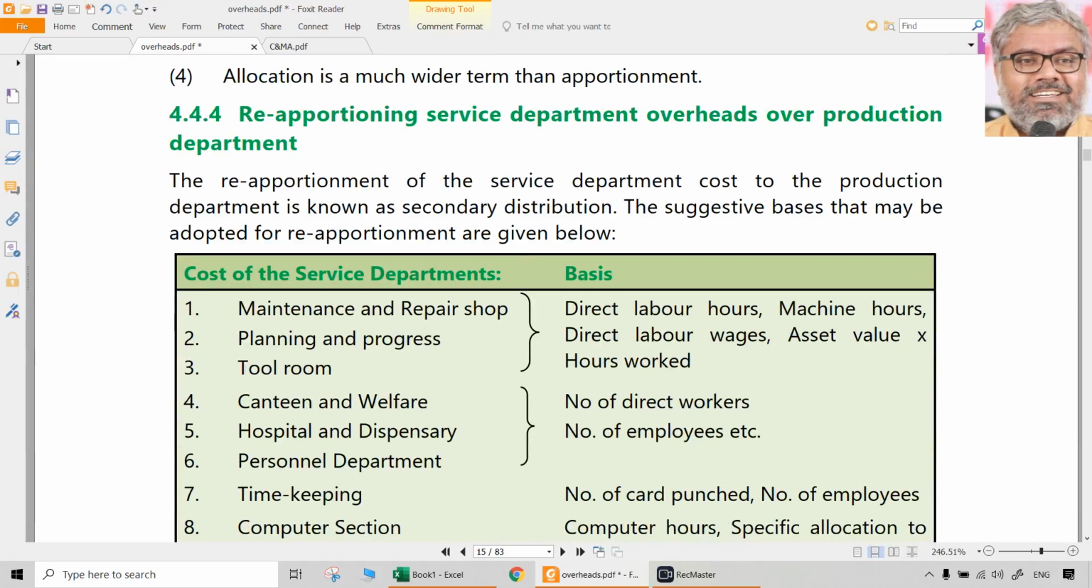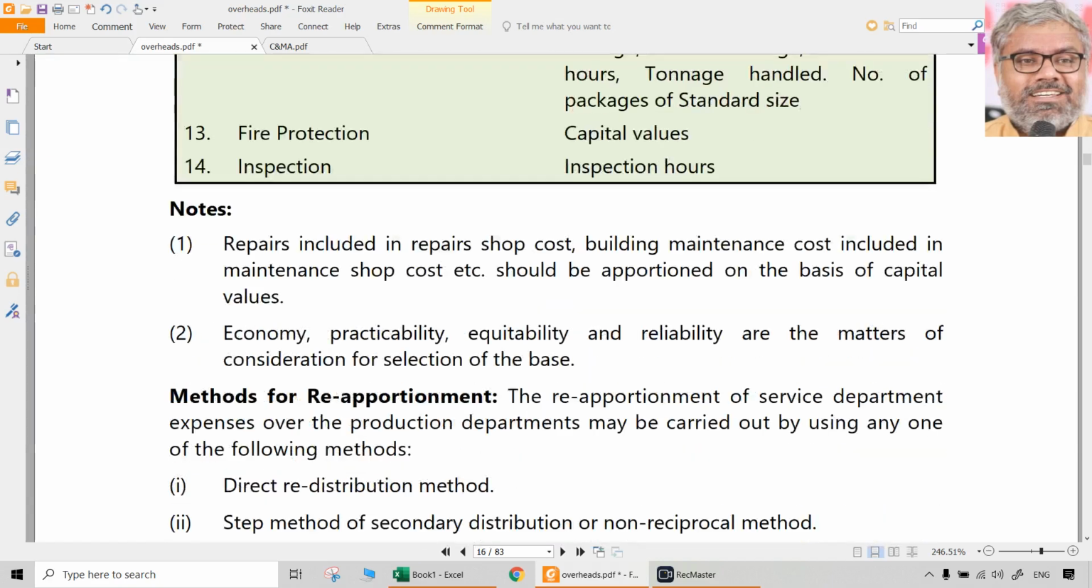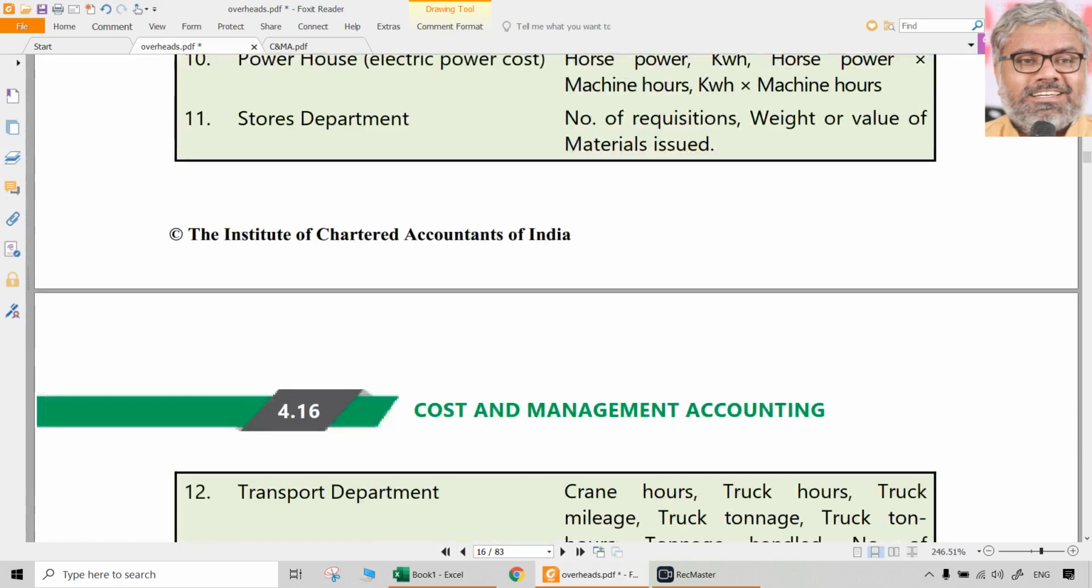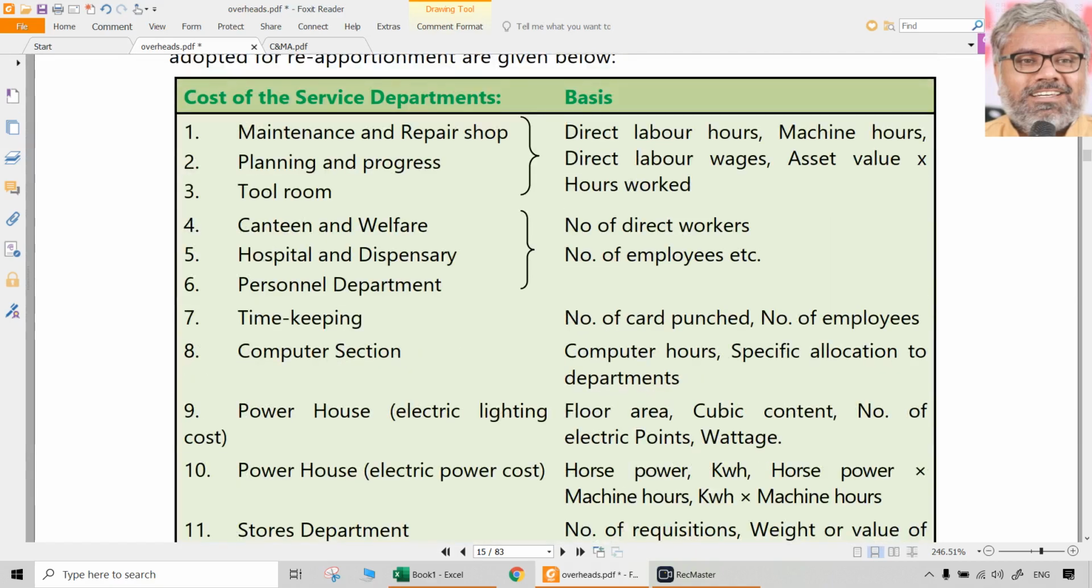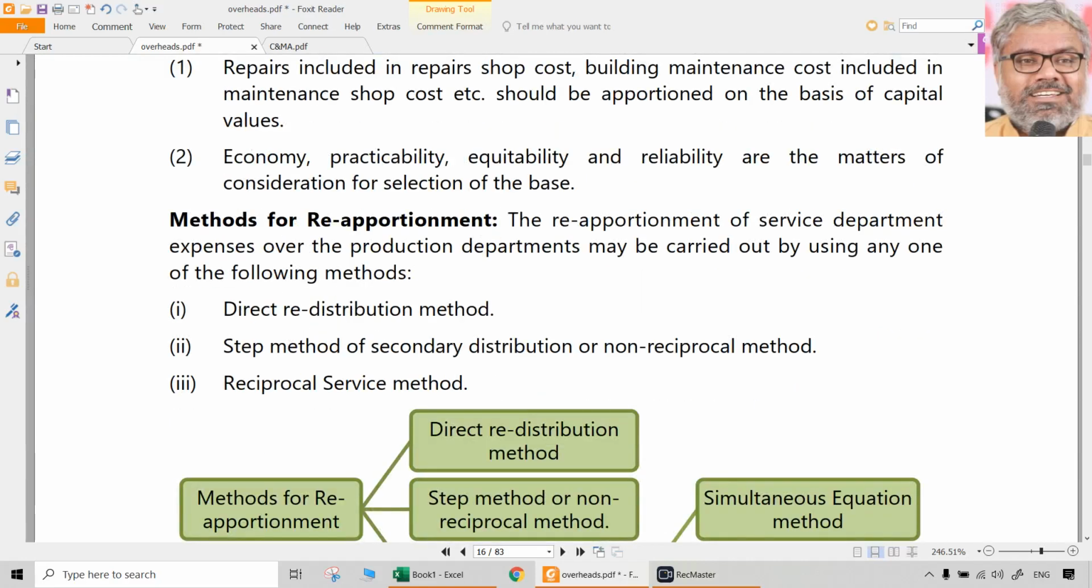So various types of bases are given. I don't want you to learn any of these things by heart, but you should know them, because theory questions also can be asked. 5 marks questions are asked. What is the appropriate basis for apportionment of so and so cost? Such types of questions can also be asked theoretically. So generally go through them, broadly remember them.